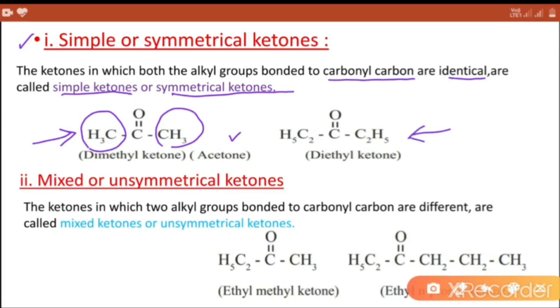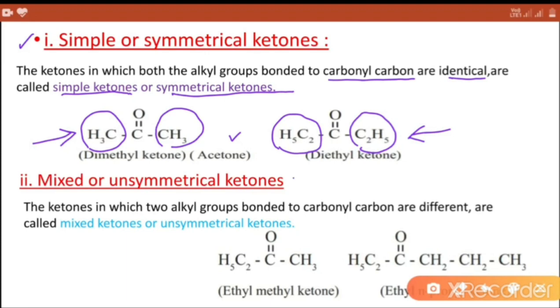Second example, diethyl ketone, in which C2H5 means ethyl group attached with CO functional group from both sides.